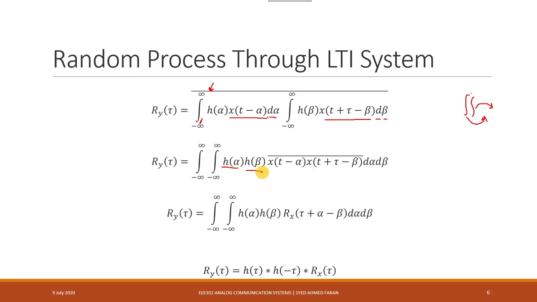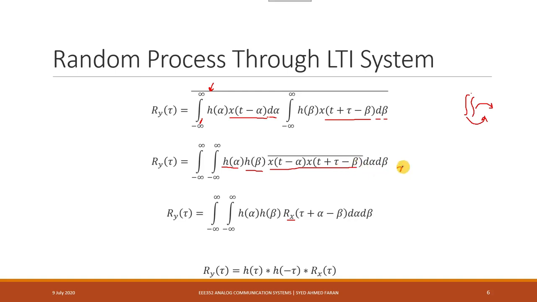We use this property because we are left with this term, and if you notice, it is the autocorrelation of x, because both the signals involved over here are x. So it will return the autocorrelation of x, but you can see very clearly that the variable inside is not really t. It is t minus alpha over here, and it is t plus tau minus beta over here.